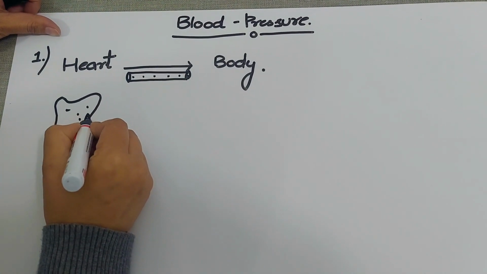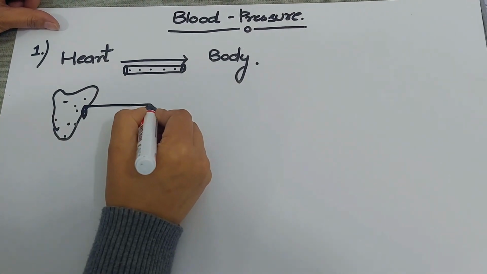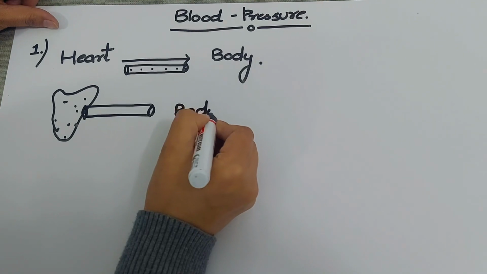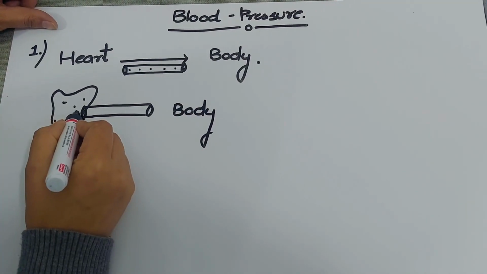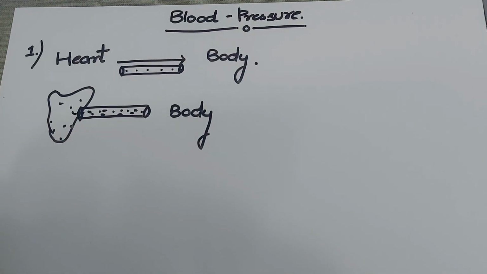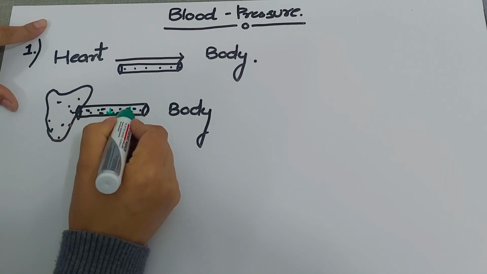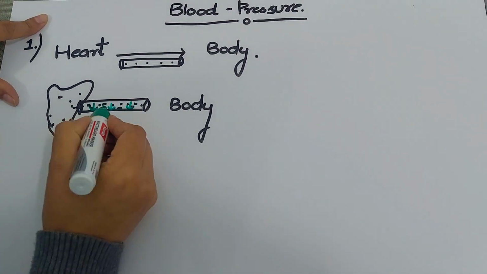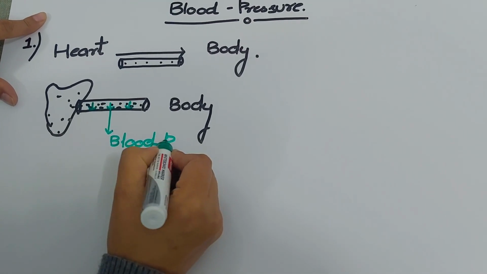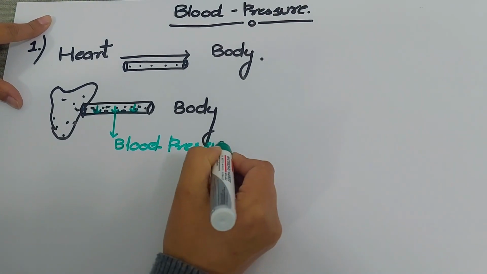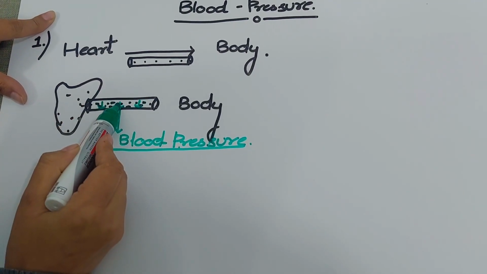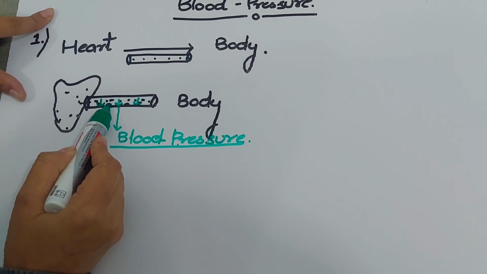Okay. Now, from this heart, let's suppose there is a blood vessel that arises, and this blood vessel supplies blood to different parts of the body. Okay. Now, when this blood is present in this blood vessel, it will naturally exert a pressure on the walls of the vessel in which it is present. Okay. We call this pressure simply as the blood pressure. Fine. So you can easily describe blood pressure as the pressure that is exerted by the blood on the walls of the vessels in which it is present.